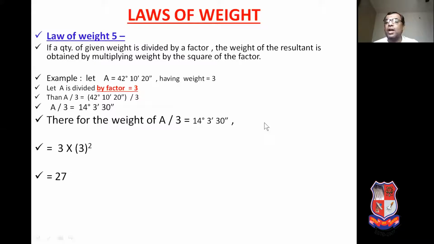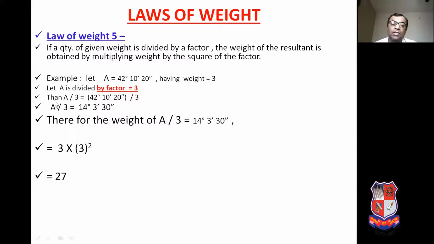Law of weight 5. If a given quantity is divided by a factor, the weight of the resultant is obtained by multiplying the weight by the square of the factor. Again, angle A is given, one observation, one quantity is given. It is having the weight 3. Suppose we are dividing this observation by the factor 3 here. So A by 3 comes to 14 degree, 3 minute 30 seconds.